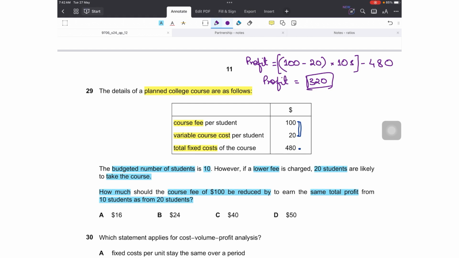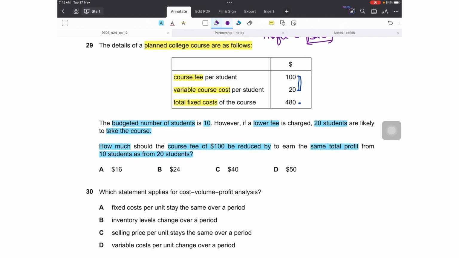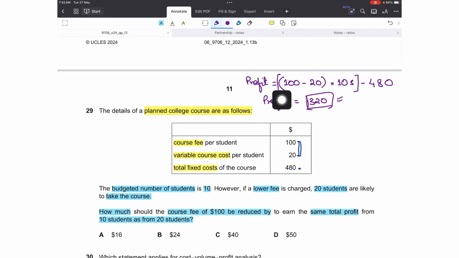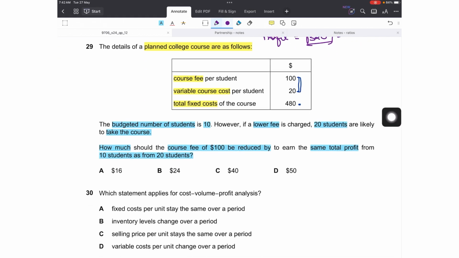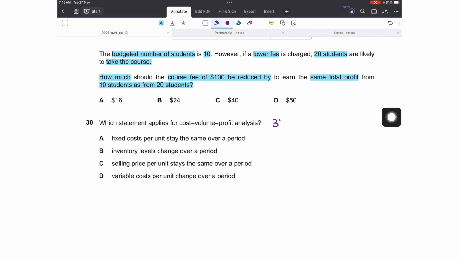Now I want to see what would be the reduced selling price if I want to take 20 students but earn the same profit as this, which is $320. So how can I find this? I have to keep my selling price unknown, because I am looking for the reduced selling price, but I know that profit should be the same, which is $320.